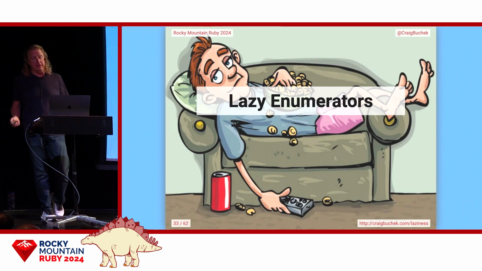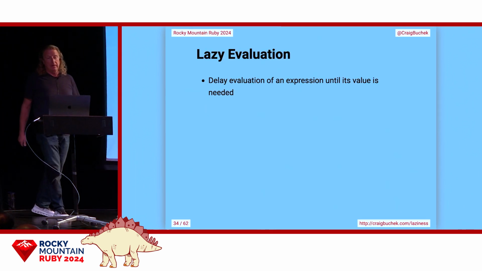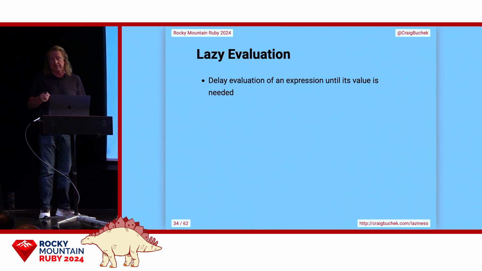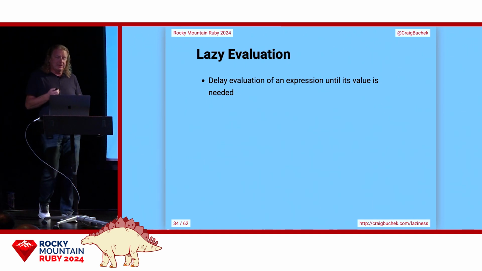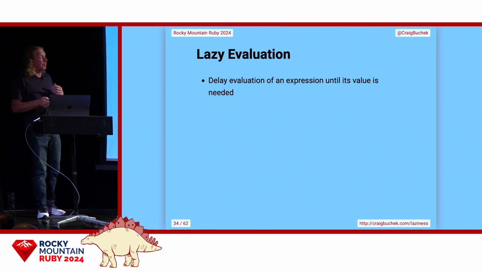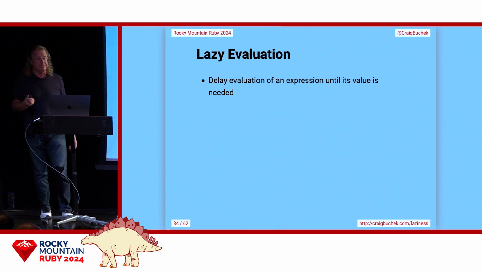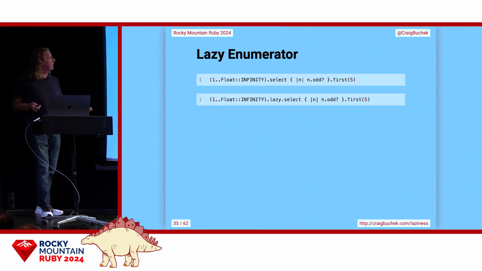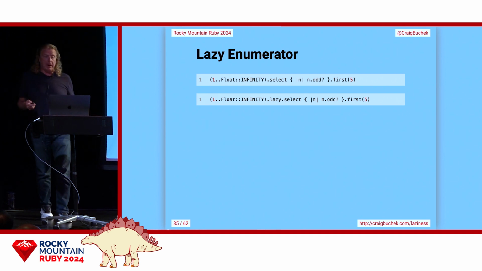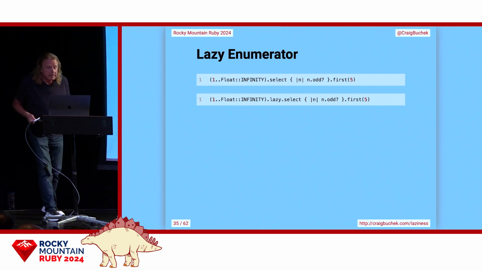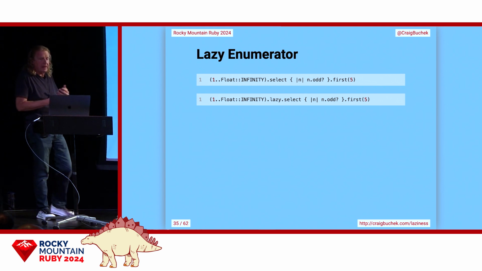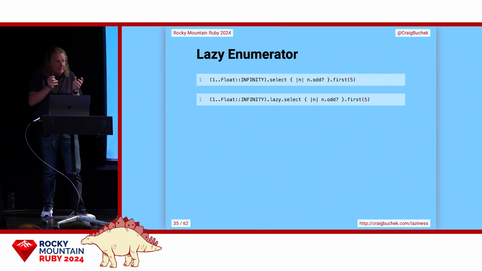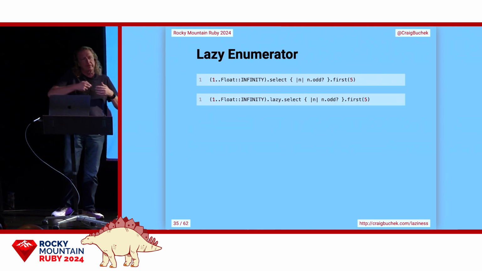So we've had lazy enumerator since Ruby 2.0. This is sort of the traditional definition of lazy evaluation. And this is a little different than my earlier definition, and it's focused more on expressions. So the top code here will run forever. It will never finish the select and get to the first. The bottom code will stop after returning the first 5 odd numbers. The lazy returns an enumerator lazy object. It's a special kind of enumerator where it collects the blocks and doesn't run them until you need a result.